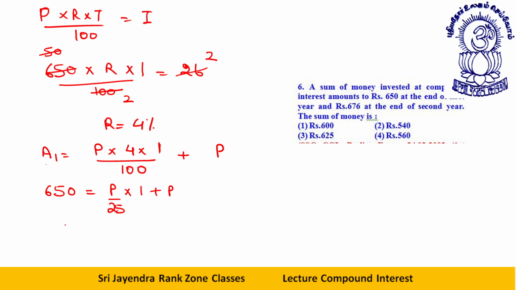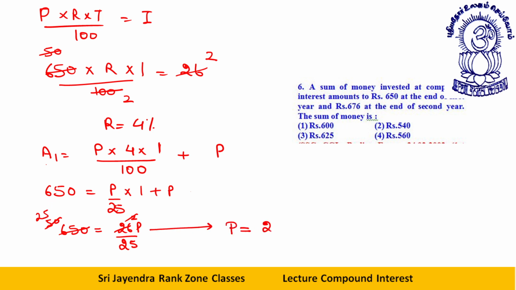So from here what I can say is 650 is p by 25 plus p. This is 26 p by 25. Okay, dear students. If you cancel it directly, you will get a 25 further. 26 into 25. You can cancel that by 13 also. You will get 2. You will get a 50. If you cancel this 2 by 50, you will get a 25.